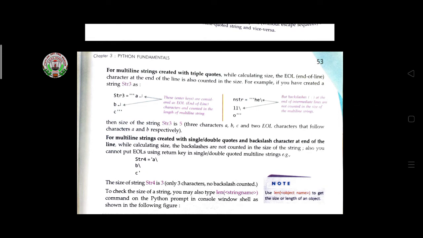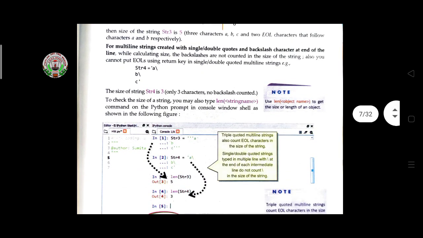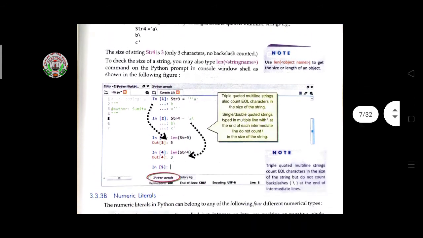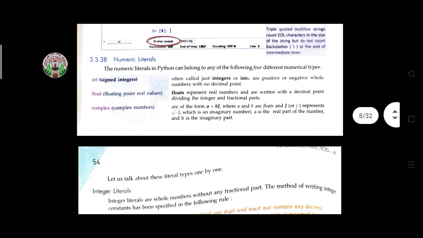We saw triple quotes earlier. Like a single line, you can use the same multi-line string with triple quotes, enclosing the code in triple quotes. Like this you can type the code and then see the characters or the outputs.